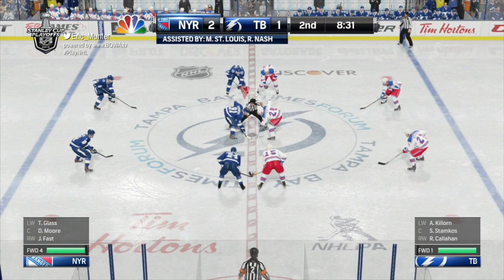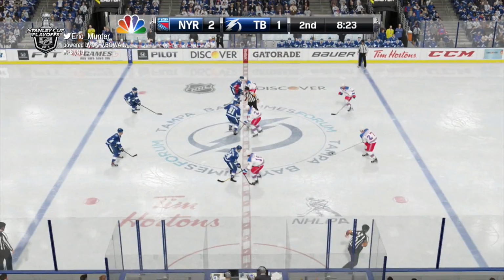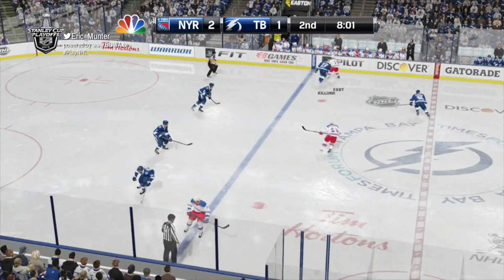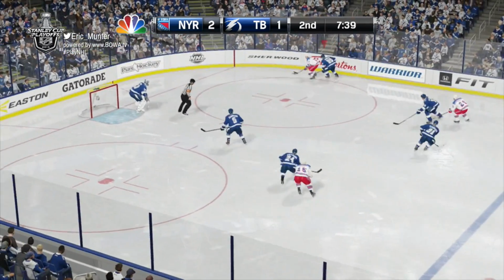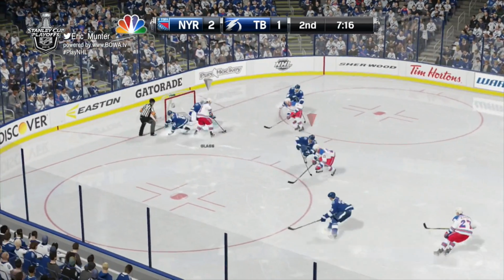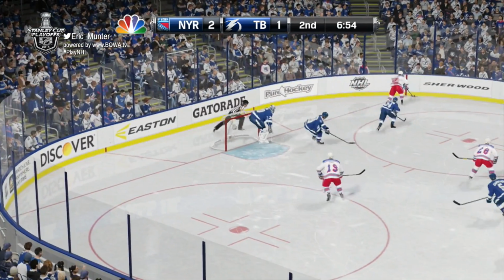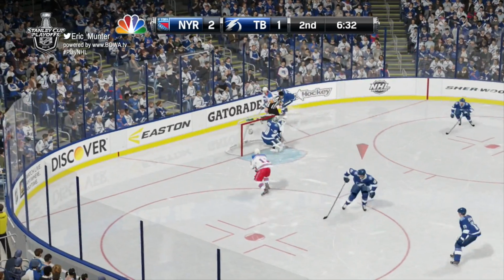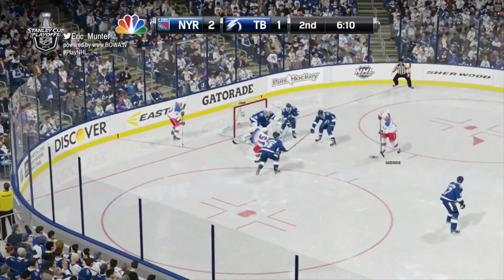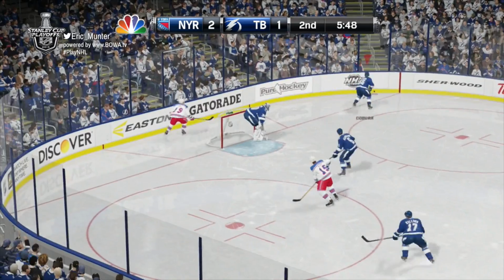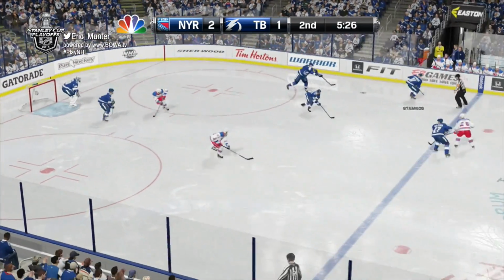Derek Brassard from Martin St. Louis and Rick Nash. The goal coming at 11:29, and the New York Rangers have their first lead of the hockey game. Rangers back in on the attack, blocked in front. Tanner Glass denied on the rebound. Glass looking, deflected puck, came over to Victor Foss. Fed in front for more for a chance denied by the left pad of Bishop.